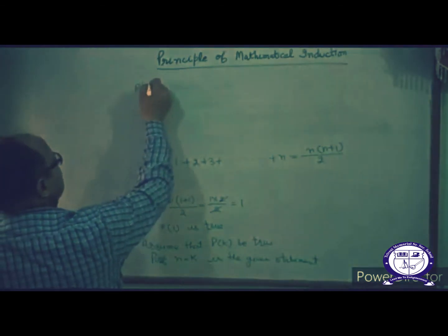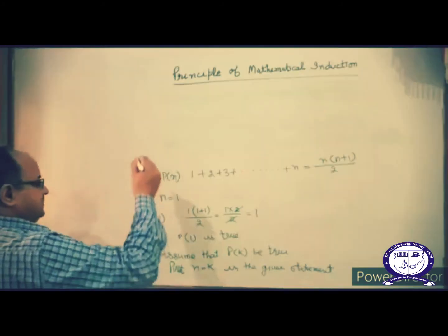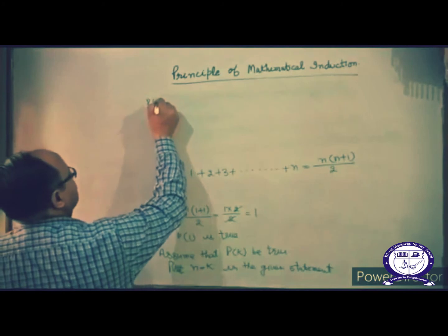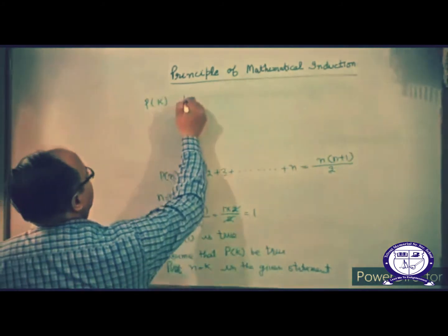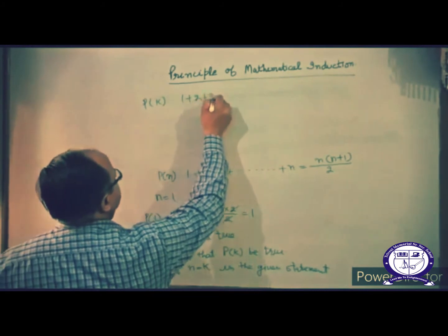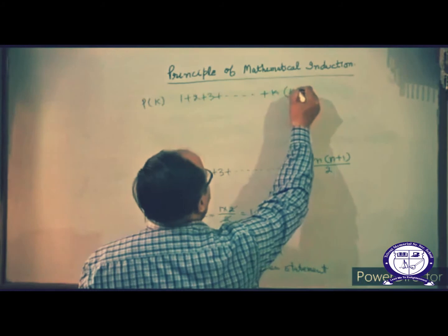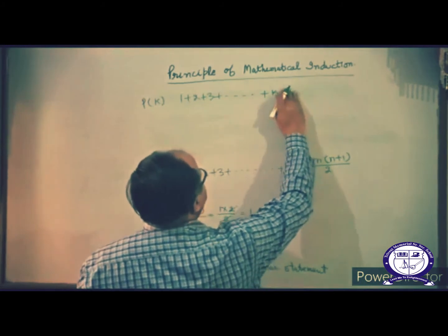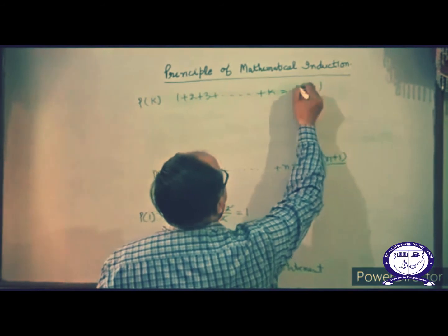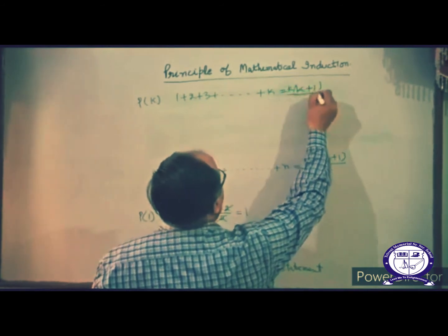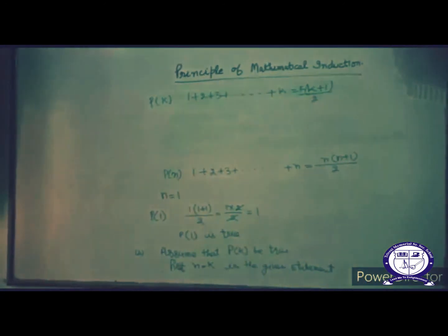Put n is equal to K, it means 1 plus 2 plus 3 plus up to K is equal to K into K plus 1 by 2. This is P of K, correct?